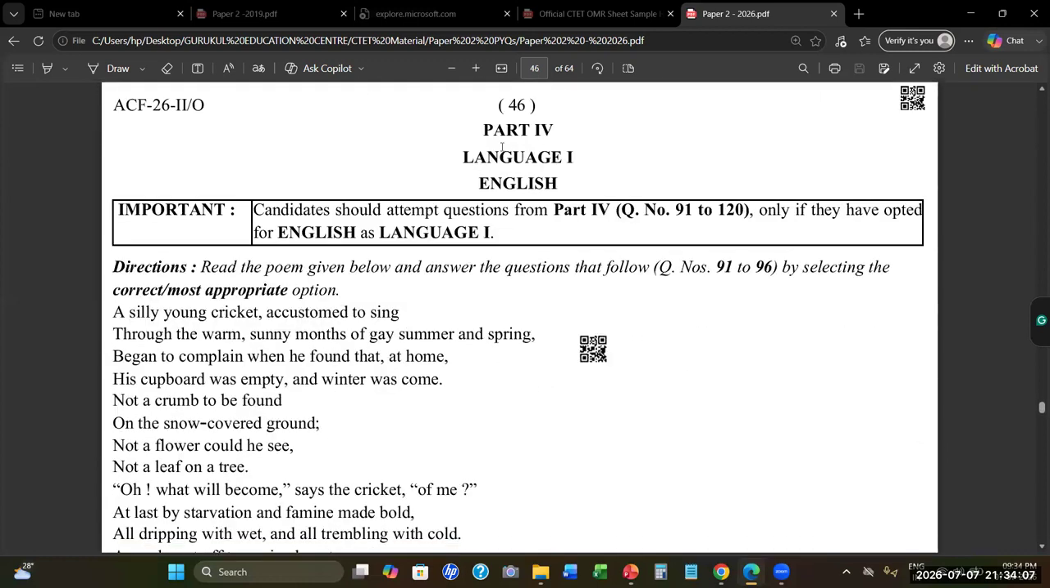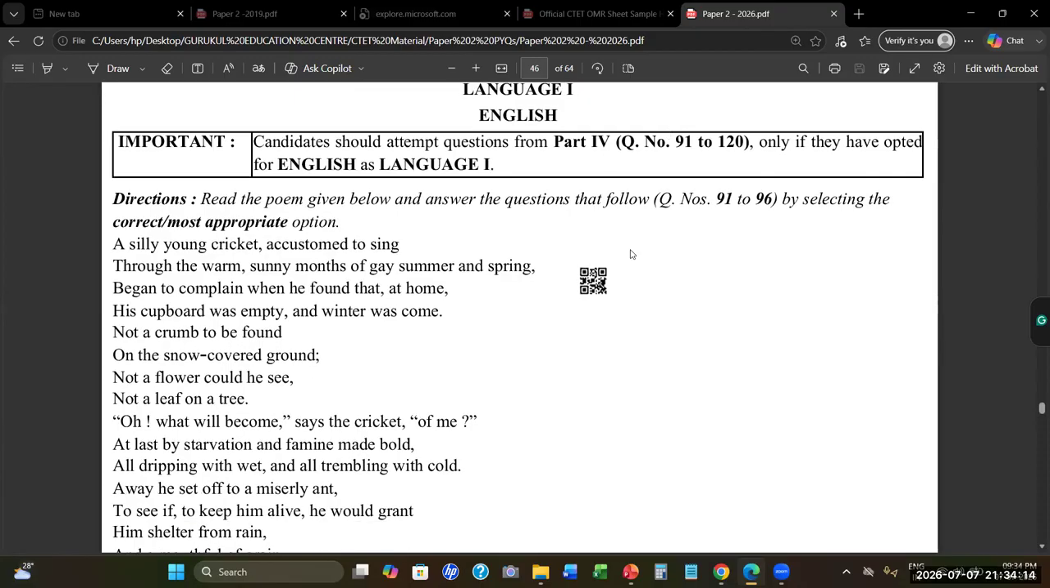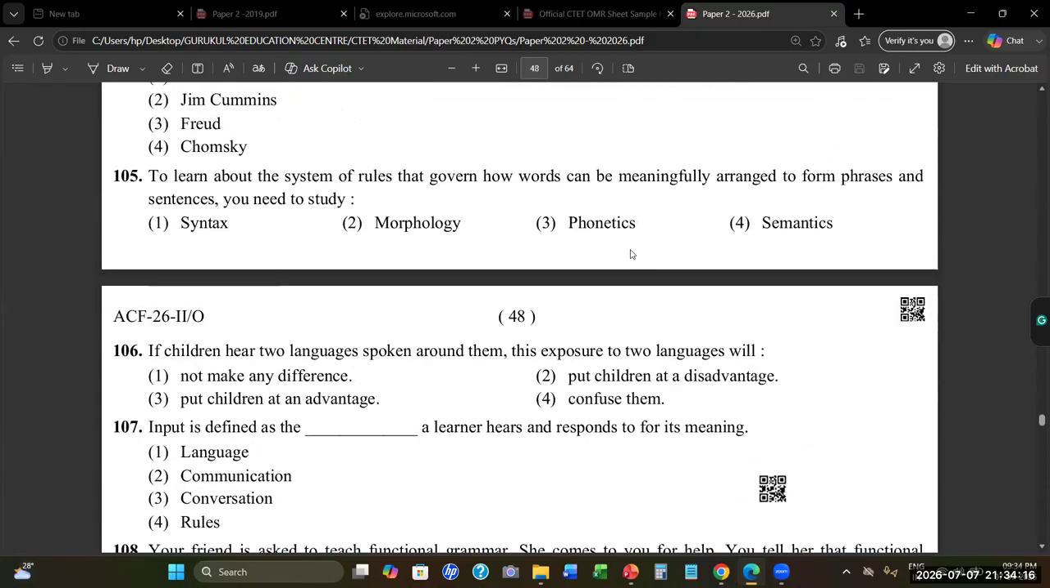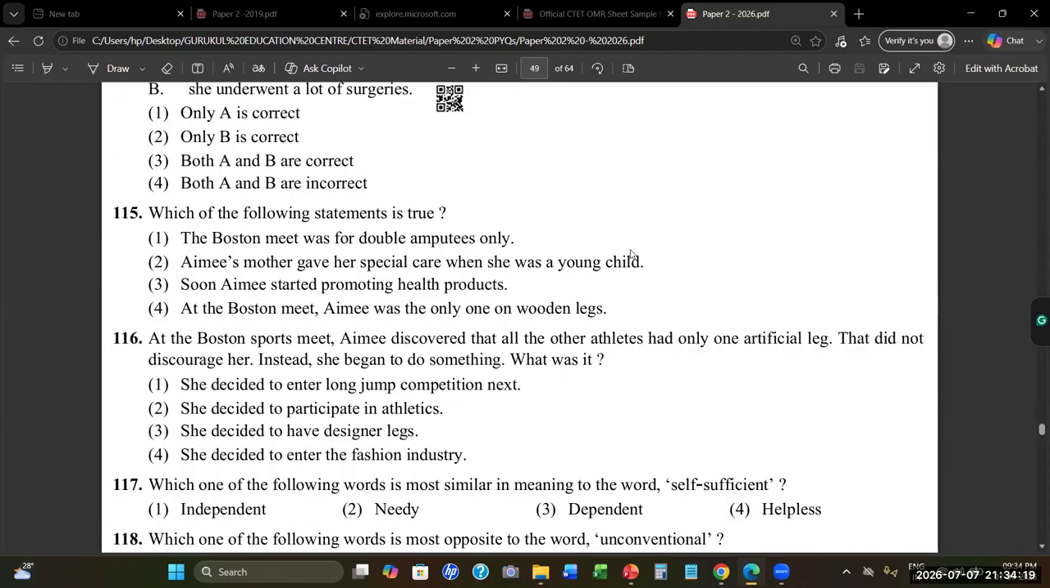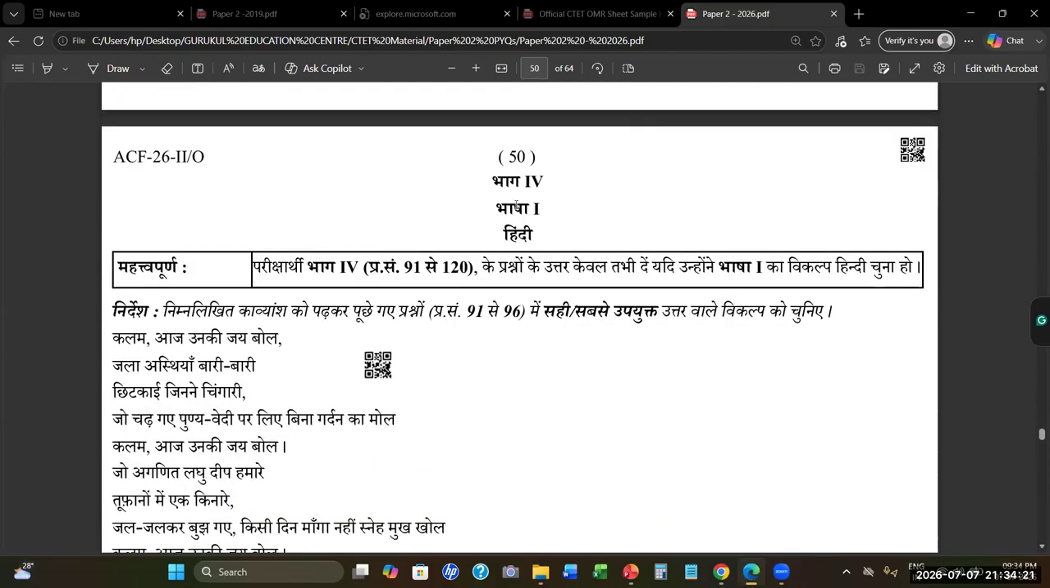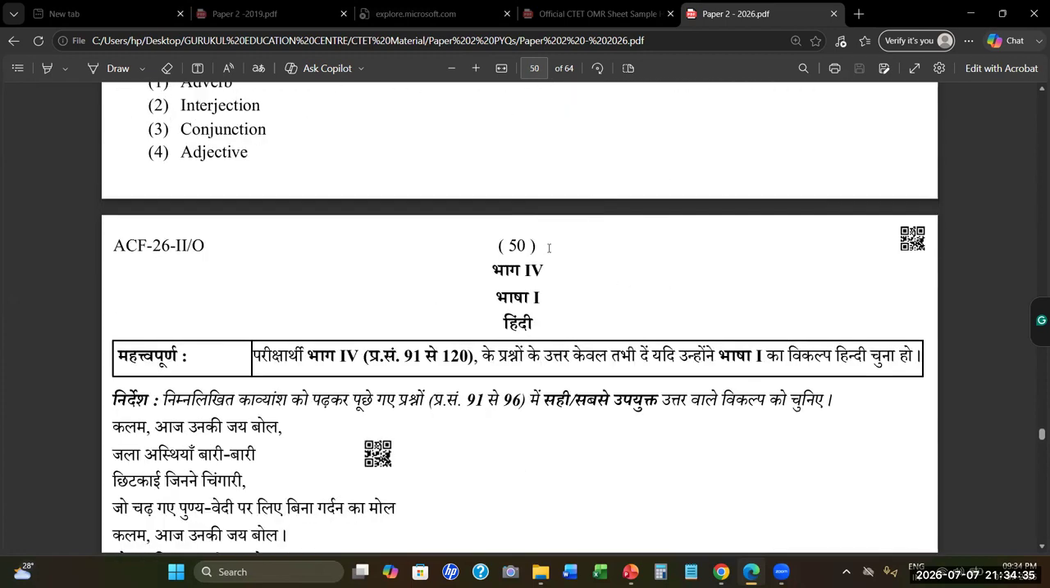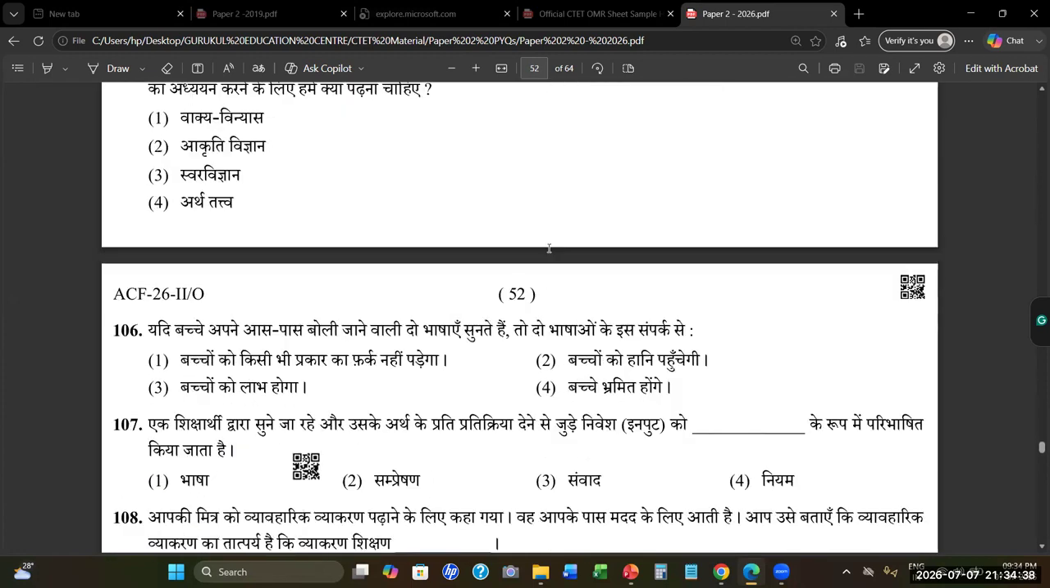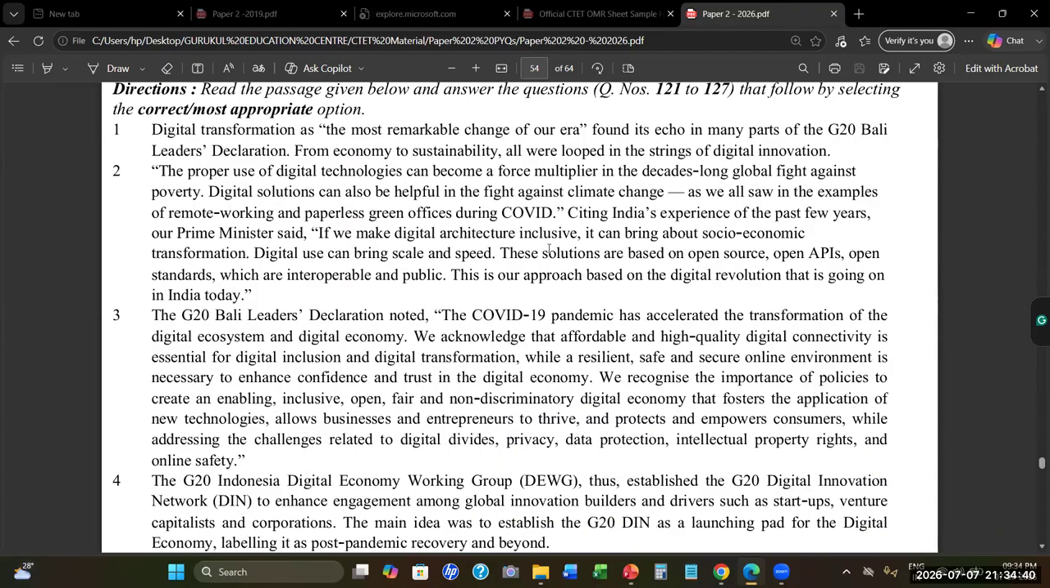Okay, from here, this is C. This is language one, and it is English. And you have 91 to 120 questions. Here the questions finish. Now this is again language 1, Hindi. So if you have attempted language 1 as Hindi, attempt this language 1 Hindi. If you have attempted language 1 English, then the previous language will be attempted. I hope this is clear now what I was telling.